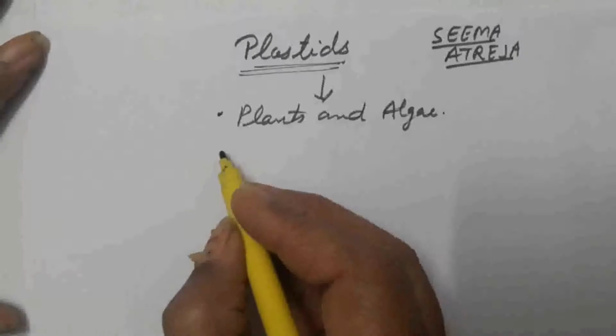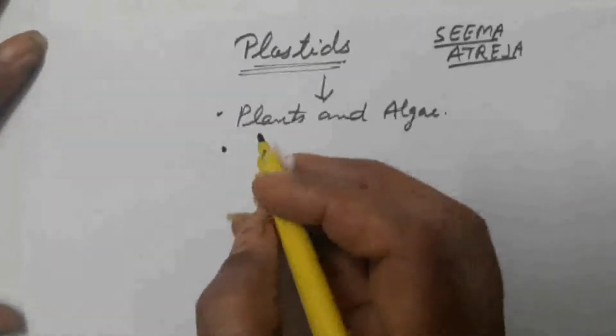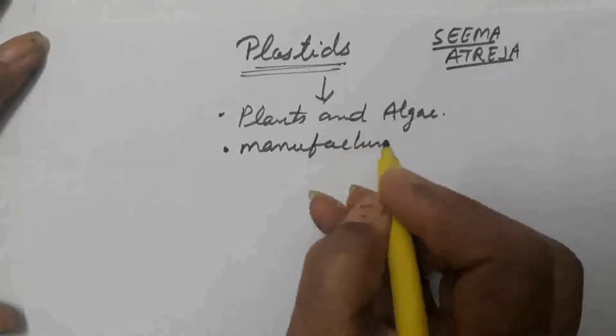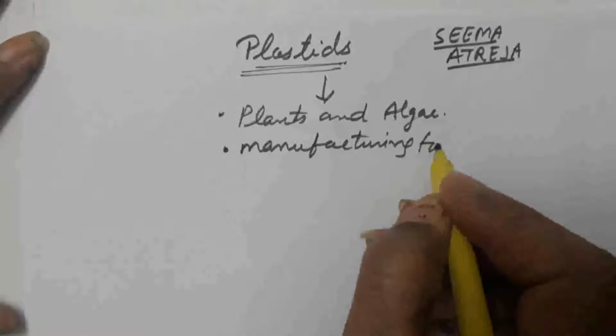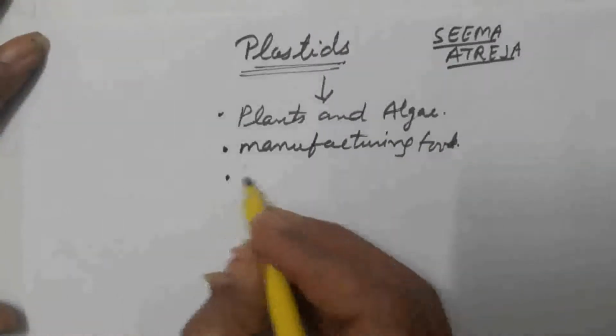What is their main function? They are responsible for manufacturing food, and also help in storage of food.